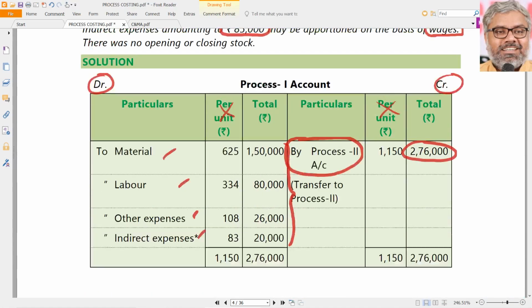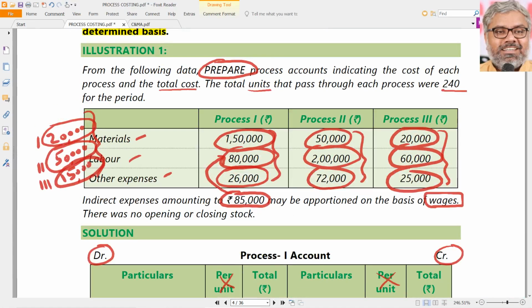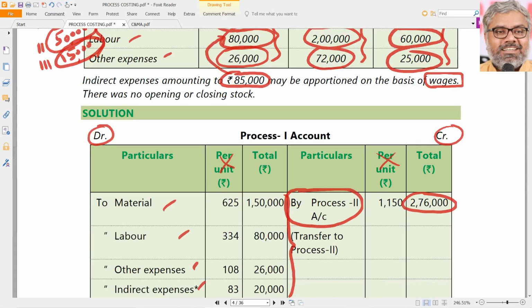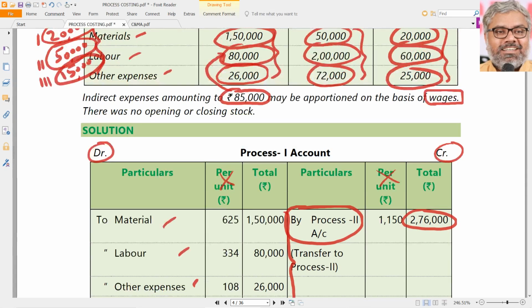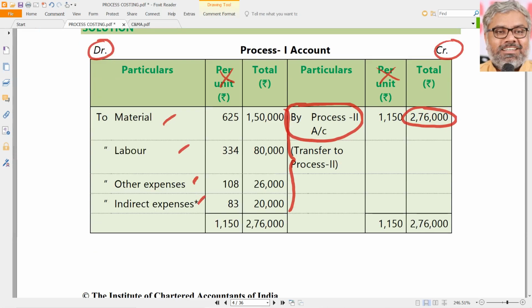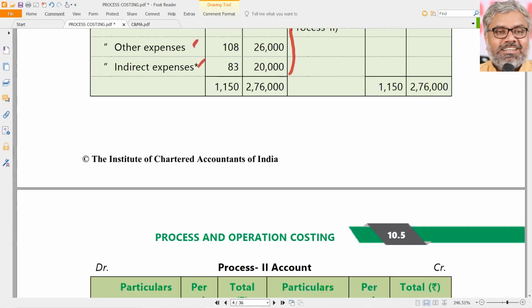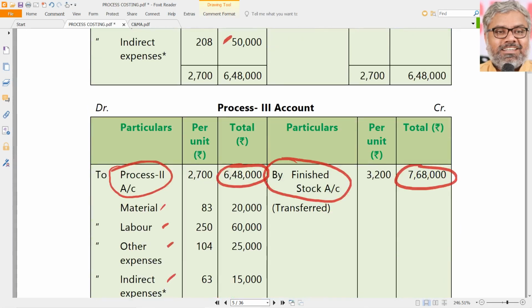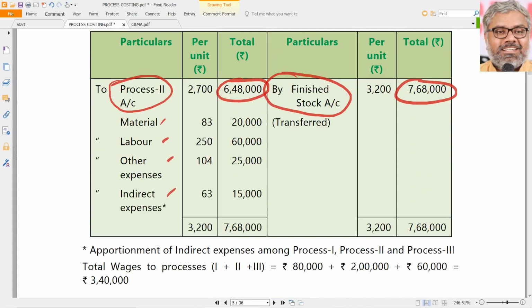So the core flow of process accounts will be the same. Of course, some other additional items will be added. We'll have stocks, we'll have work in progress, we'll have losses, normal, abnormal. Those all things will be the additional points over and above this. But the core of process costing is this. The process account will be debited with all the expenses related to that process, and whatever the total of the cost related to that process is, that will be transferred to the next process, and that becomes the input for next process. Again other expenses will be added related to that process, then transferred to next process. Finally that will be transferred to finished goods.